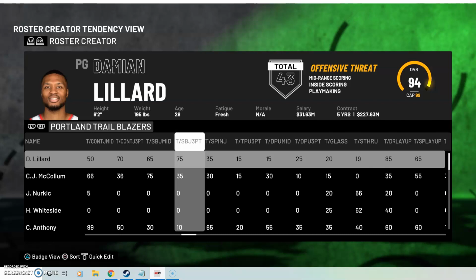So you basically have to go through and really not only look at stats, because the tendencies cannot translate strictly from stats. You cannot look at stats on the NBA.com stats page or the Basketball Reference page and say, oh, I'm just going to plug these values into 2K and they're going to work, because they're not. You have to, number one, play with the scale to know, okay, this is the threshold that the values kick in at.